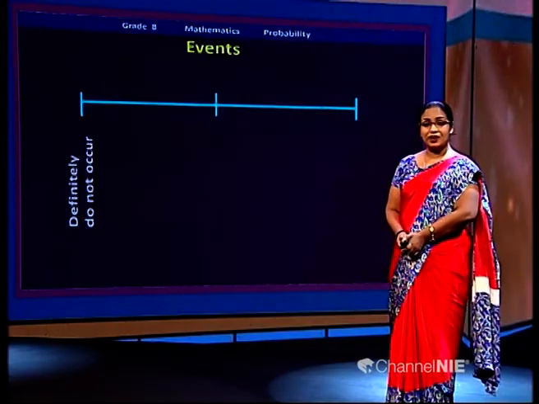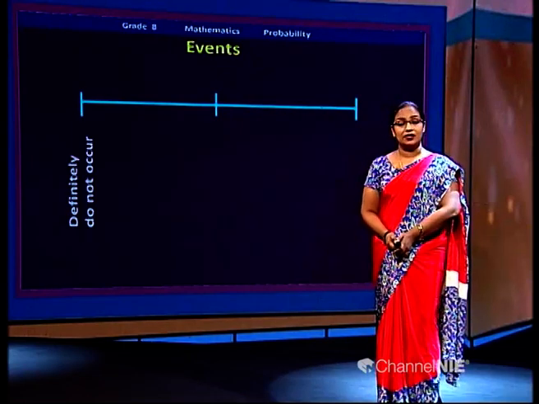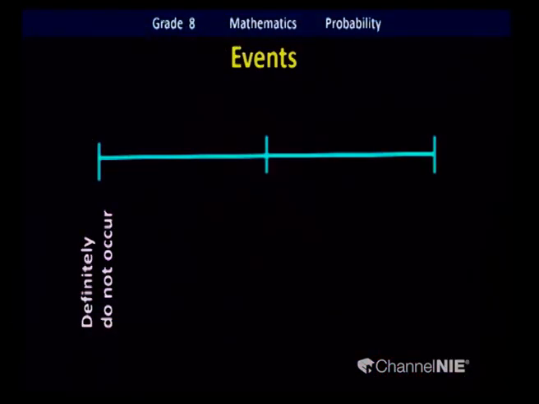We have to learn about events further. According to experience, we can give a scale for deciding the likelihood of happening of a certain event. Some events definitely do not occur. So we can give the scale mark as 0. The events which do not occur, we give the scale mark 0.